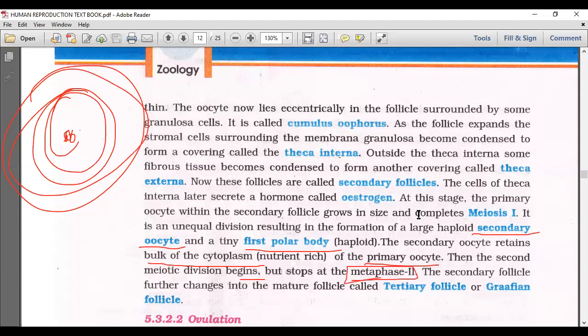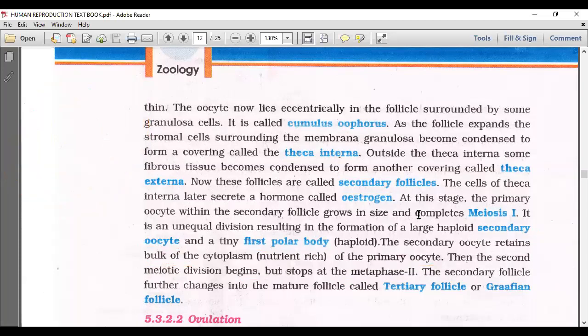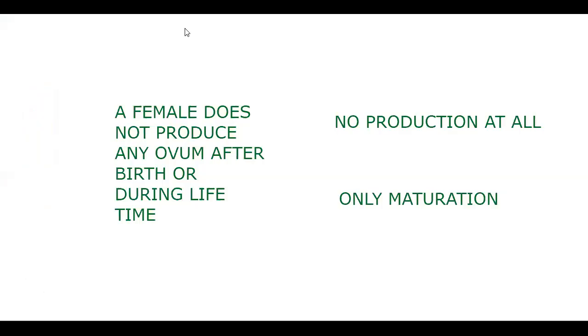So the secondary follicle further changes into a mature follicle called the tertiary follicle or Graafian follicle. So definitely it's a confusing thing, isn't it? We'll make some notes here, then we'll be able to understand. So I'm giving the notes with clarity. I start from the properties of the primordial follicle onwards.